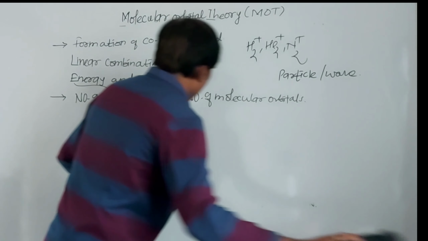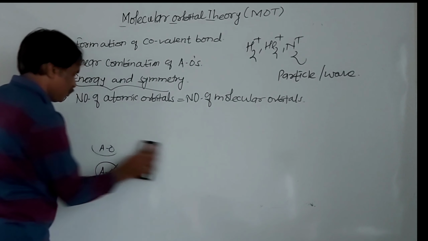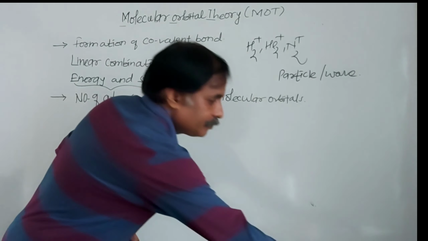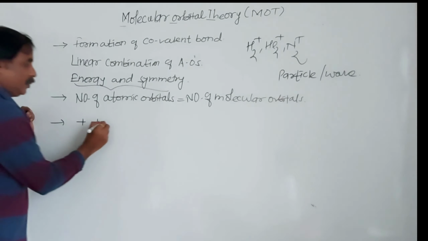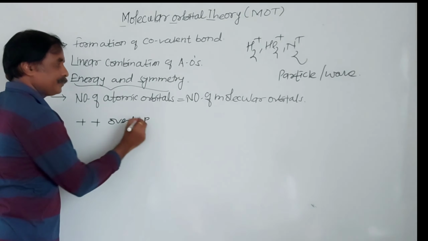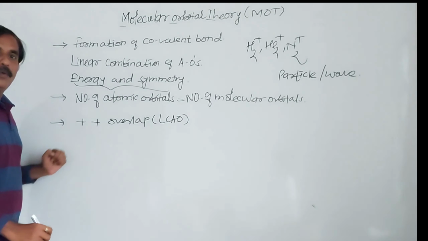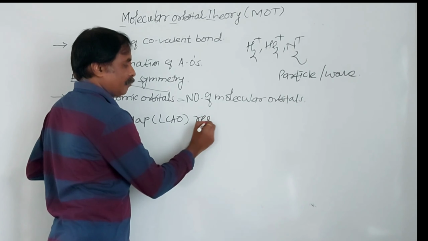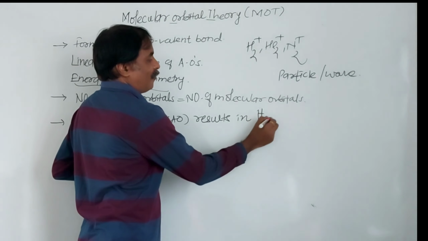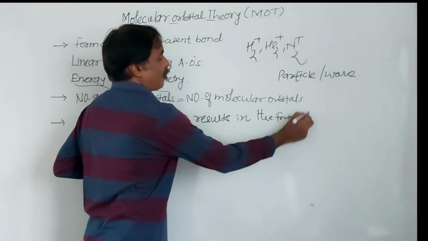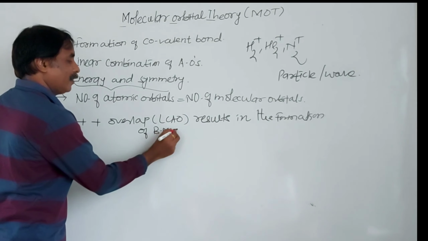Now, remember, when there is a positive overlap, the linear combination of atomic orbitals results in the formation of a bonding molecular orbital.